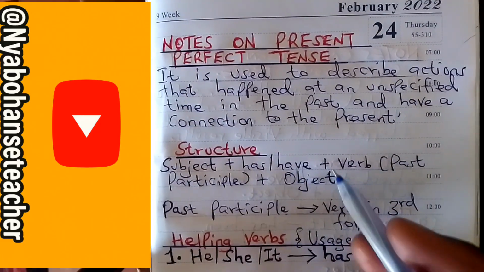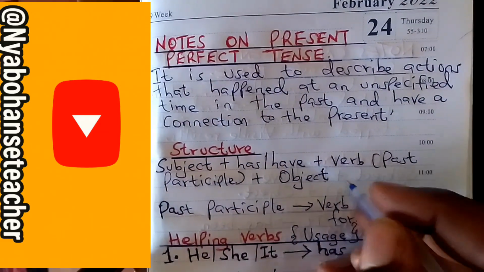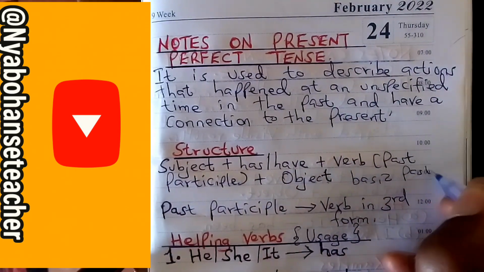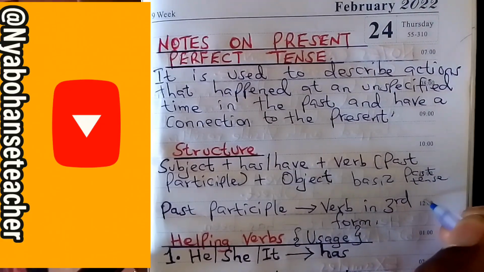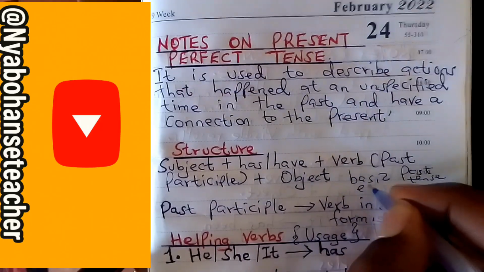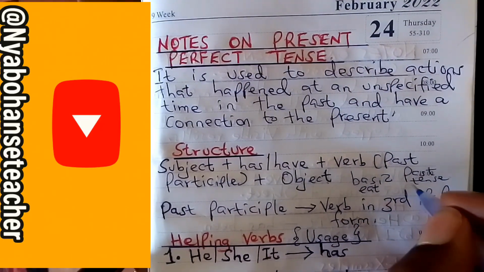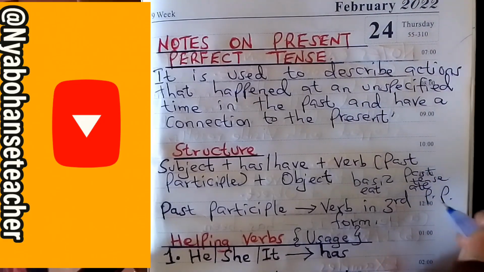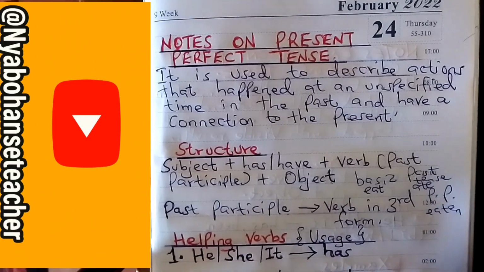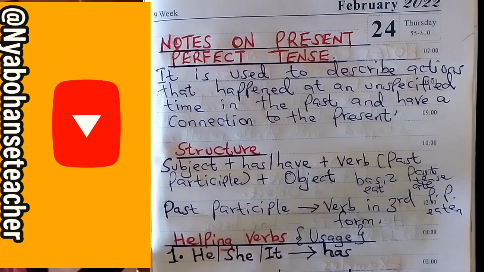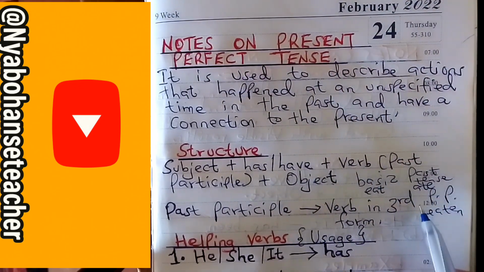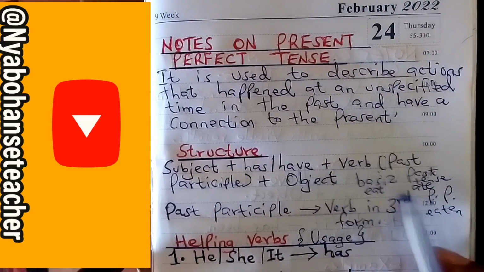So we have the basic form of the verb, the past tense, and also the past participle. For example, if we have a verb like eat, the past tense of eat is ate, and then the past participle is eaten. So when I say the past participle, you need to understand that it is the verb in the third form. So we have the basic, the past tense, and then the past participle in that manner.